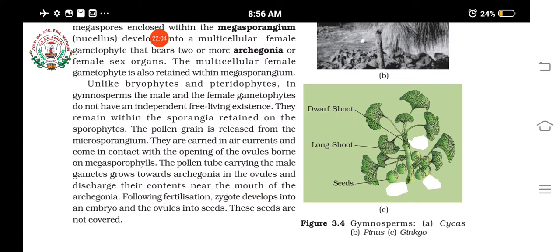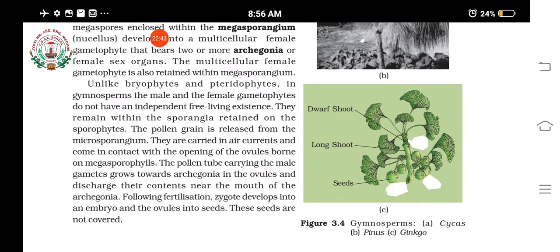Okay, the female cone diagram you have seen now. So this is what happens in the gymnosperms. So once again, what is the speciality of gymnosperms? Gymnosperms means they produce naked seeds, means the seeds are not found inside fruits. Okay, the actual plant body is the sporophyte, and the sporophyte contains root, leaves and stem. Okay, and the reproductive structures in them are cones, male and female cones.